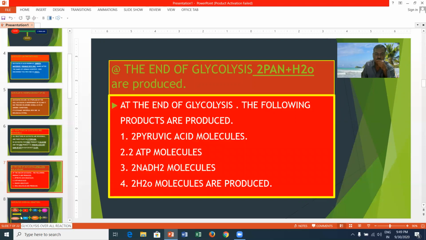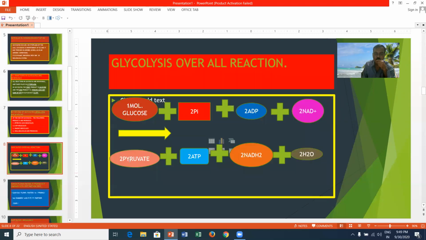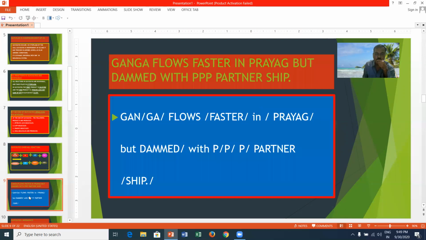In the overall reaction of glycolysis, one molecule of glucose with two inorganic phosphates, 2 ADP, and 2 NAD gives you two pyruvate molecules, 2 ATP, 2 NADH2 plus 2 water molecules. This is the overall reaction of glycolysis.